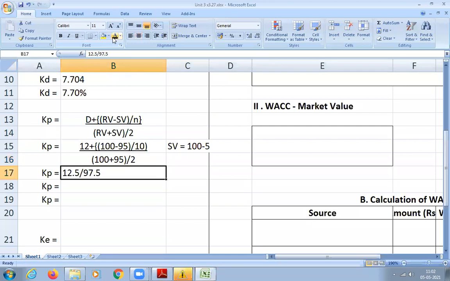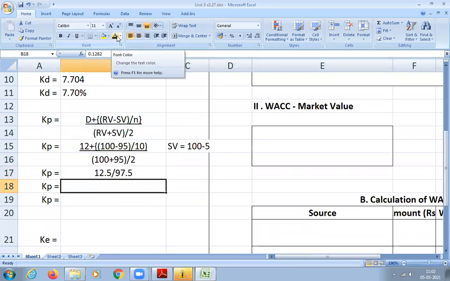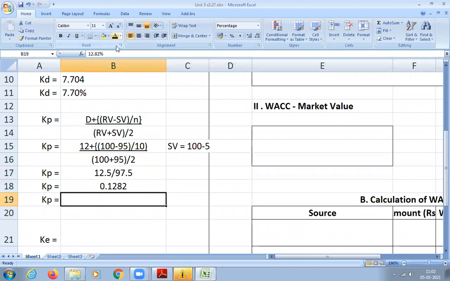Yes, 97.5 is correct. 0.128. Yes, 0.128 is correct. Nothing but how much? 12.82%. Clear? So which is costlier, preference share or debentures?